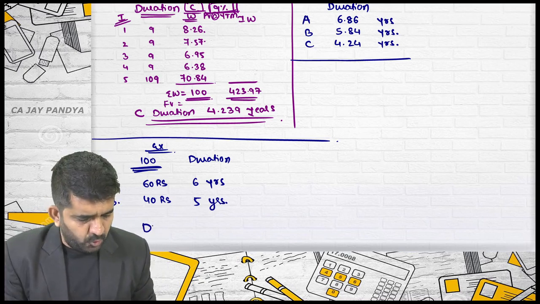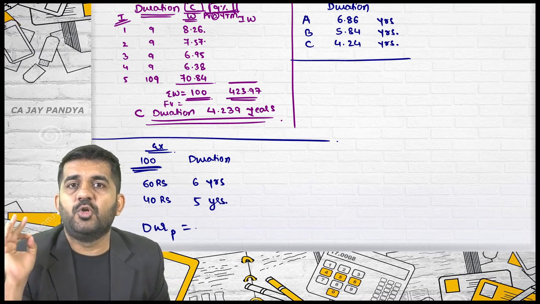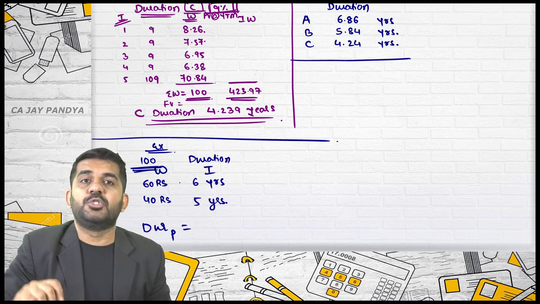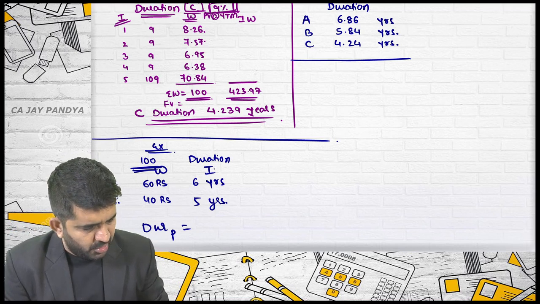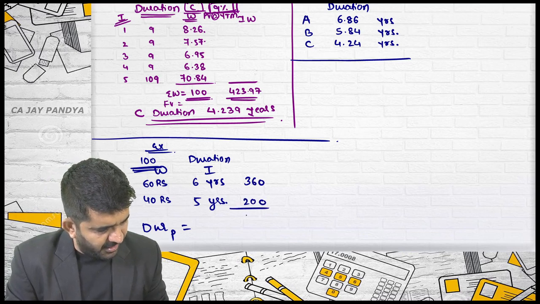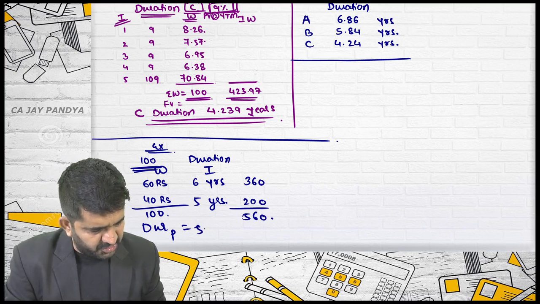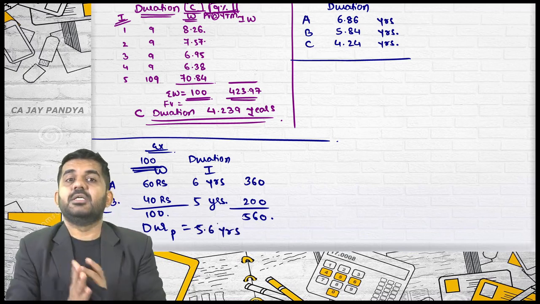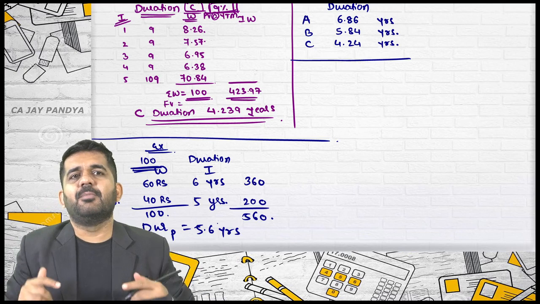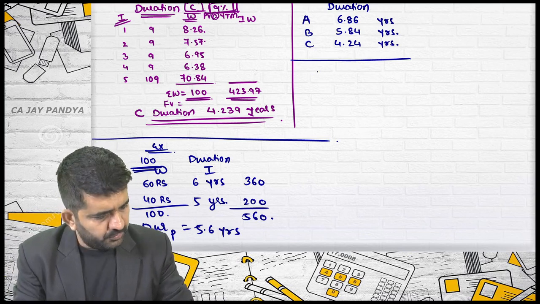I want to find out what is the duration of the portfolio. Believe me, duration of portfolio is nothing but weighted average duration. Take this as I, this as W, sigma IW divided by sigma W. Is it alright? So this will be 360, this will be 200, sigma IW will be 560 and sigma W will be 100 and average duration will be 5.6 years. Is it alright? So whenever there is a portfolio, the duration is nothing but the weighted average duration of all the stocks. Is it alright? Now we are going to question number 2.